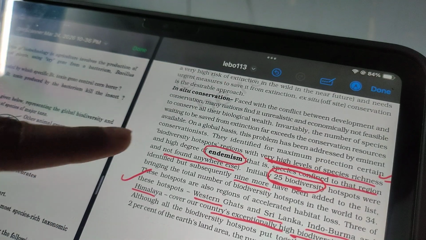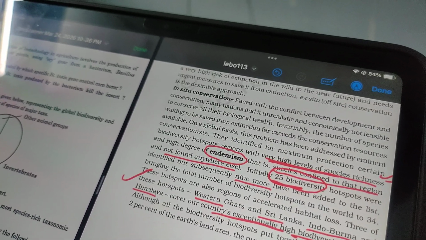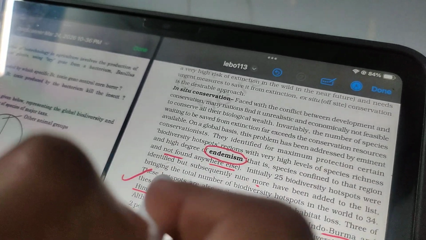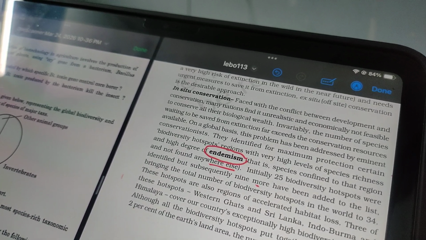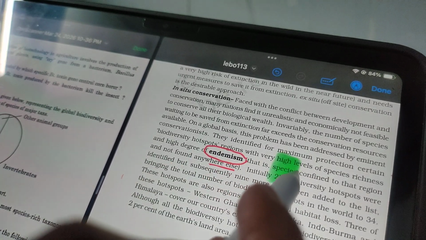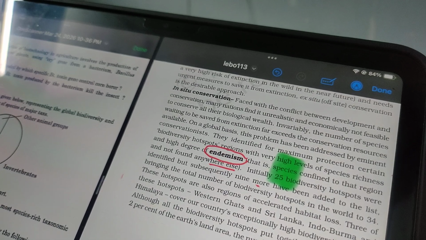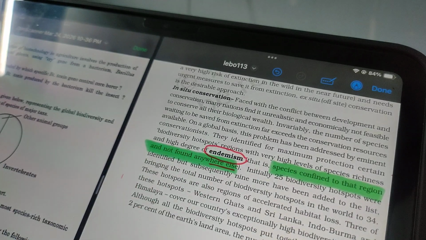Okay, and there is an important term, that is endemism. What do you mean by endemism? Endemism is basically when the species is restricted to a particular region, found in that region, not found anywhere else. When the species is confined to that region, not found anywhere else, that is endemism.